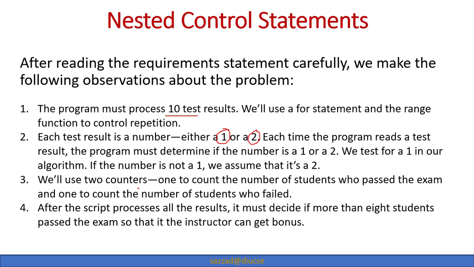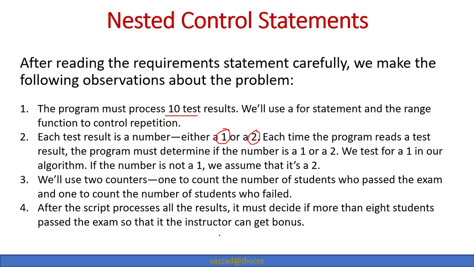We'll use two counters. One counter is the number of students who pass the exam, and one is to count the number of students who fail. So there will be two counters to count the number of 1s and the number of 2s. After the script processes all the results, it must decide if more than 8 students passed the exam, so that the instructor can get a bonus.